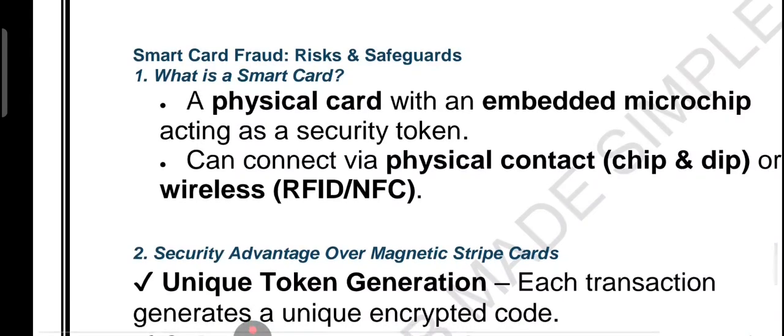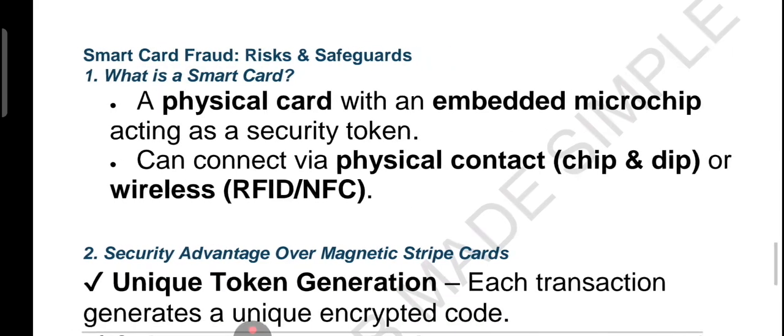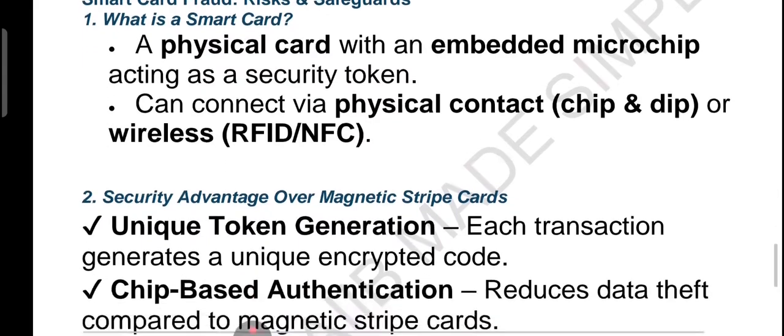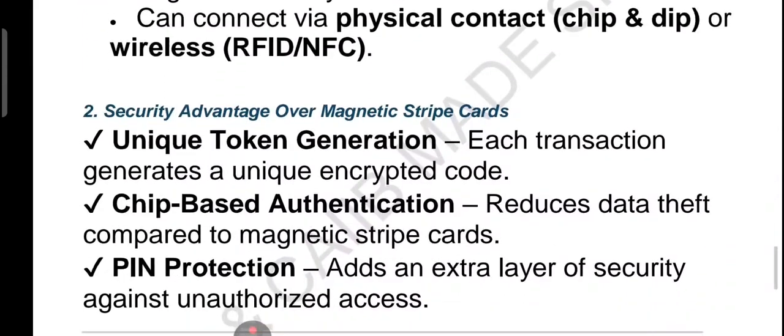So smart card fraud we are talking about. You can connect the card through chip and dip or other methods, right? Chip and dip is physical contact, or wireless like RFID or NFC, in a smart card, right? So stay vigilant, verify all payment requests, limit unnecessary data to stay safe. Scammers use urgency, impersonation and prepaid cards. Your data is always at risk online. Breaches are quite common. And a smart card uses a secure chip but needs careful planning.